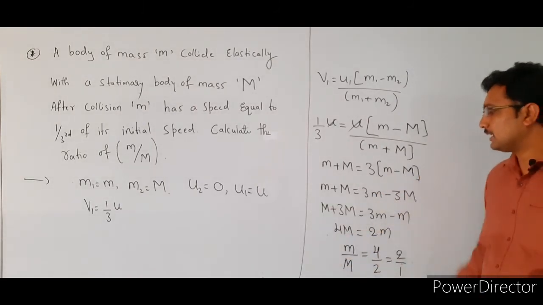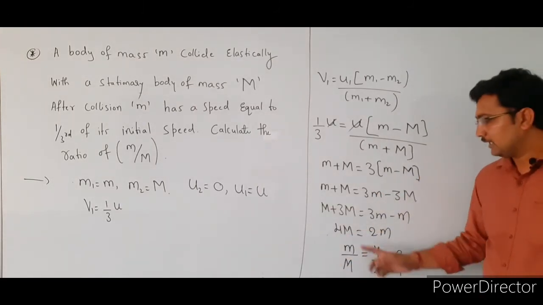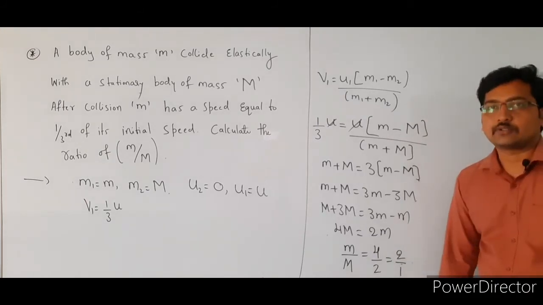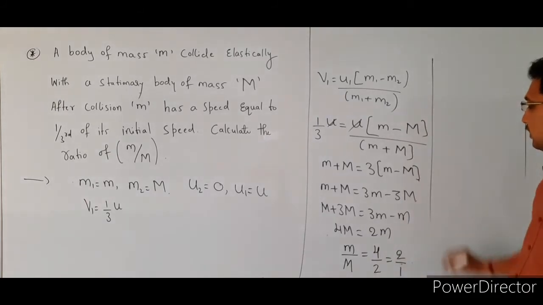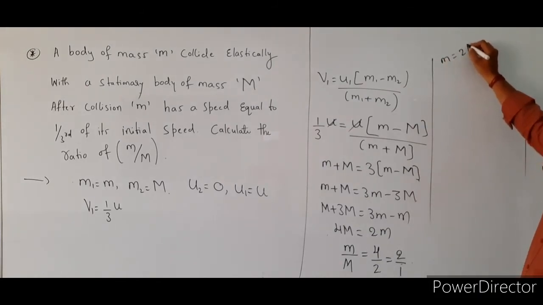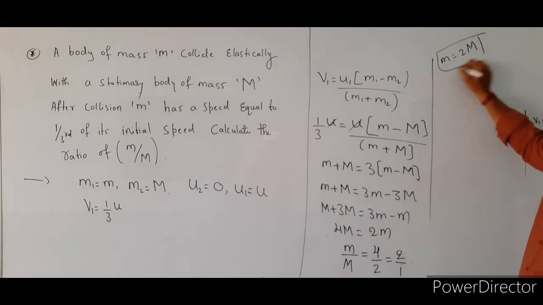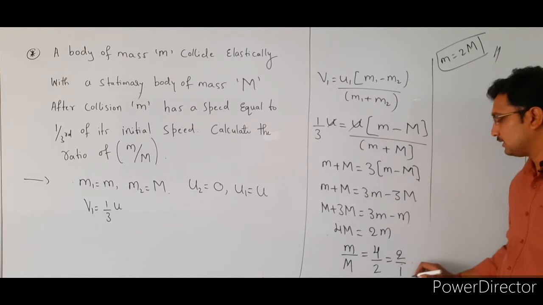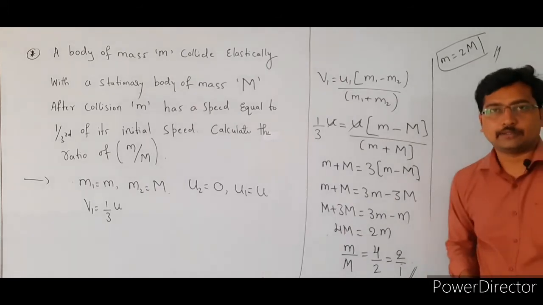Substitute all the values and simplify, and we get m by capital M is equal to 2 by 1, or small m is equal to 2 times capital M. So this is the final answer.